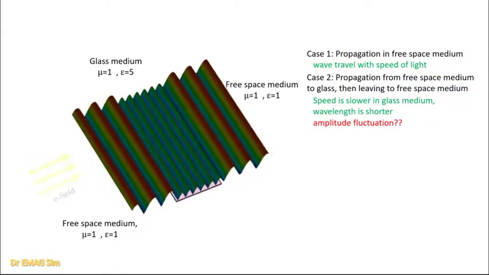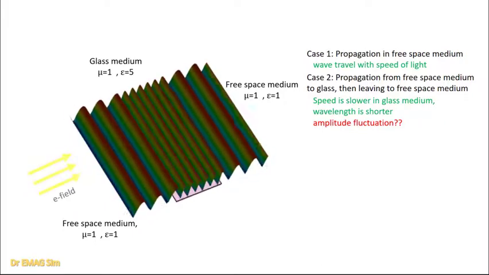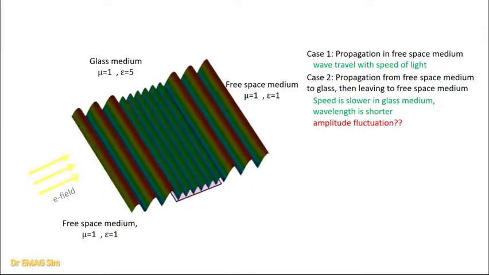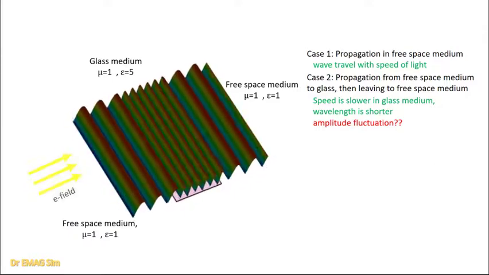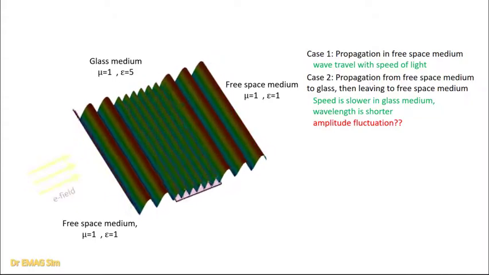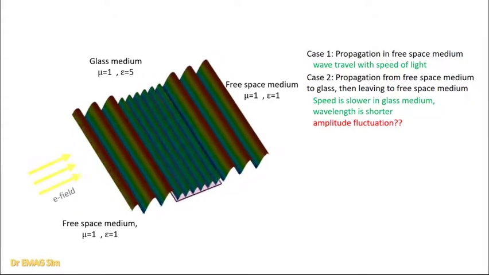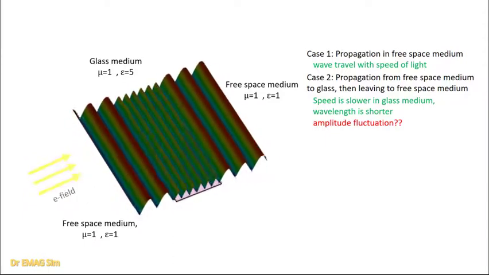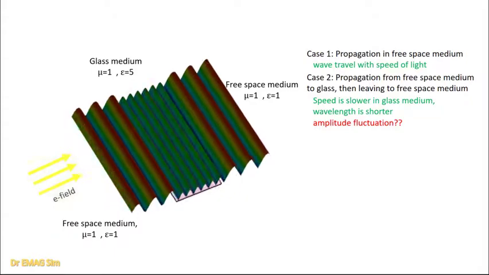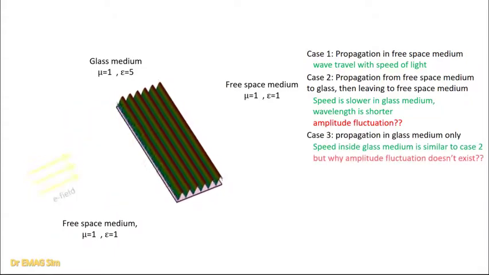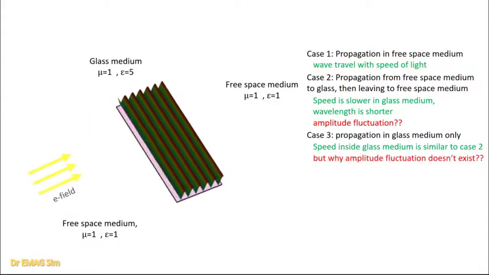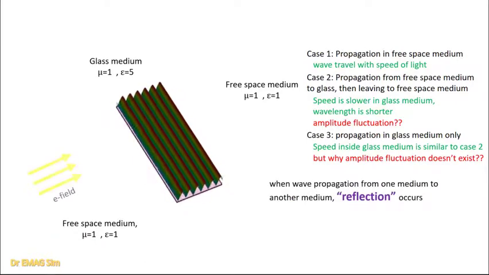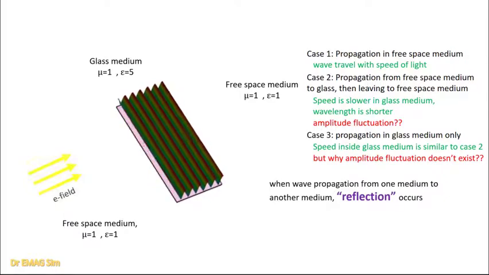A few observations can be made here. E-field speed will be slower in glass medium. Wavelength will be shorter in glass medium. As soon as the E-field leaves to air medium again, the speed is back to the speed before it entered the glass medium. Amplitude fluctuation in glass medium is quite severe. If we change all the transmission medium to only glass, why does the amplitude fluctuation somehow not exist? Why? The answer is, when an electromagnetic wave propagates from one medium to another, mismatch and reflection occur.